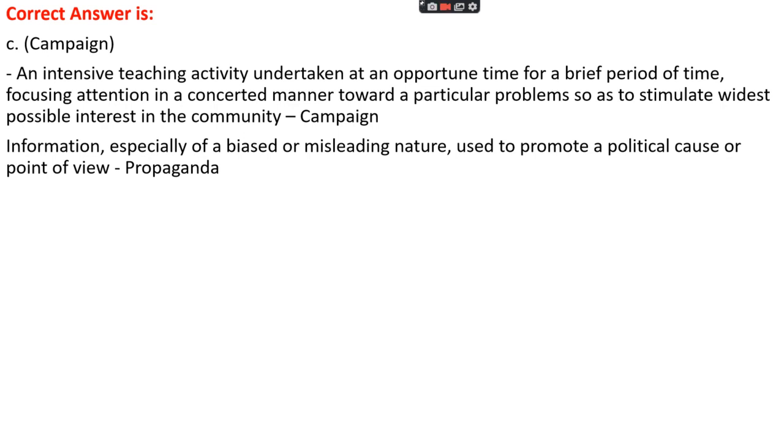Campaign is an intensive teaching activity which is undertaken at an opportune time for a brief period of time, mainly focusing attention in a concerted manner toward a particular problem so as to stimulate widest possible interest in a community. While propaganda is information which is biased or misleading in nature, and it is used to promote a political cause or point of view.